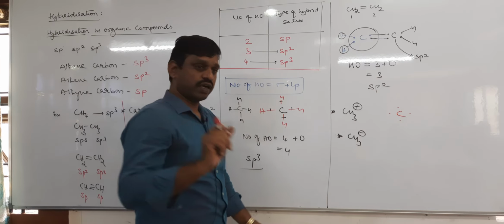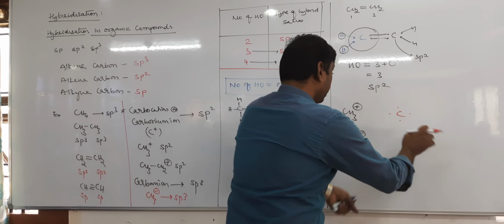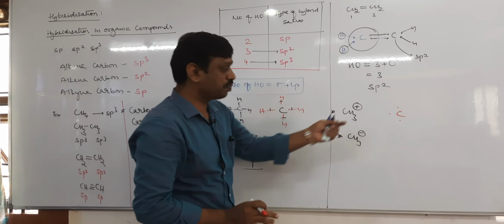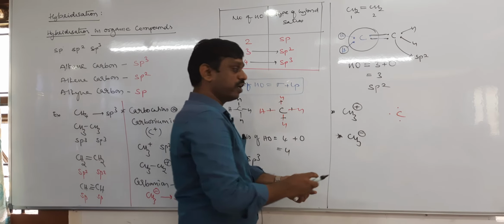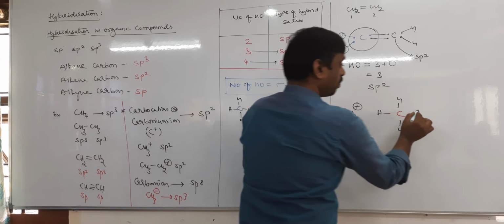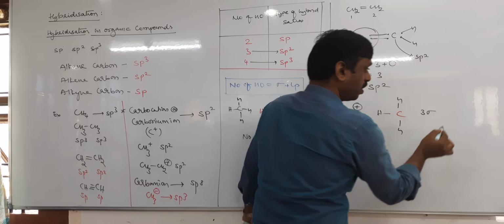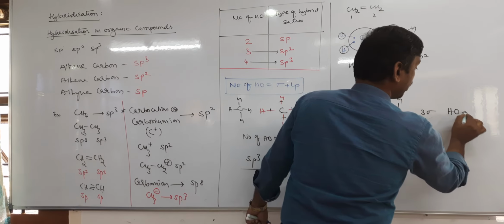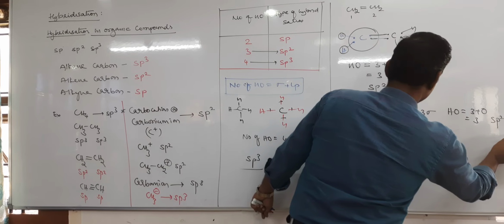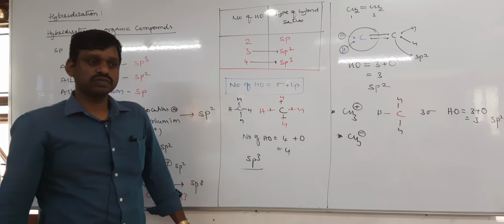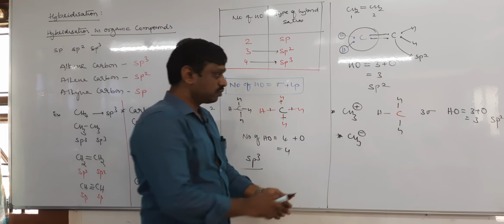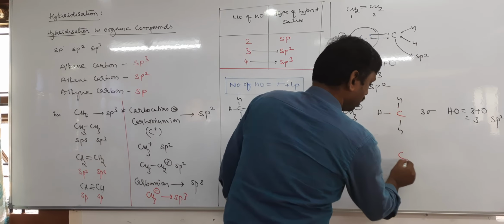Then how do you get a positive charge? By losing one electron. Therefore, carbon actually has 4 electrons, but it lost 1 electron because of the positive charge, and there are 3 hydrogens. So 3 hydrogens form 3 sigma bonds. Therefore, the number of sigma bonds is 3. So the number of hybrid orbitals equals 3 plus 0 equals 3, that is sp2. Yes or no? Similarly, CH3 minus. It is also similar. Carbon.